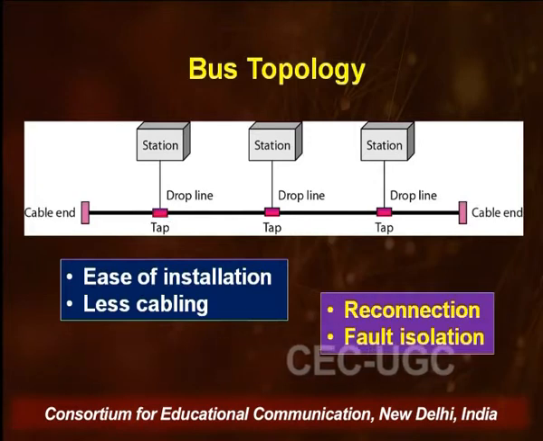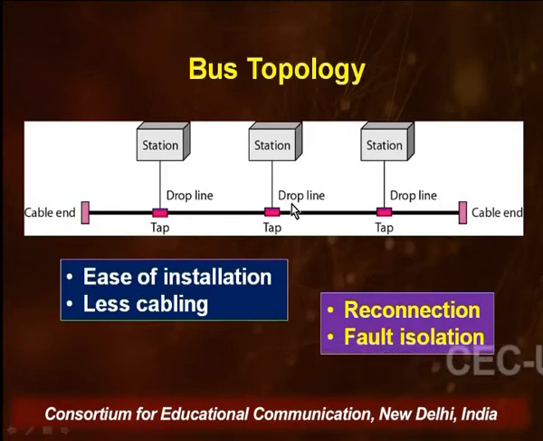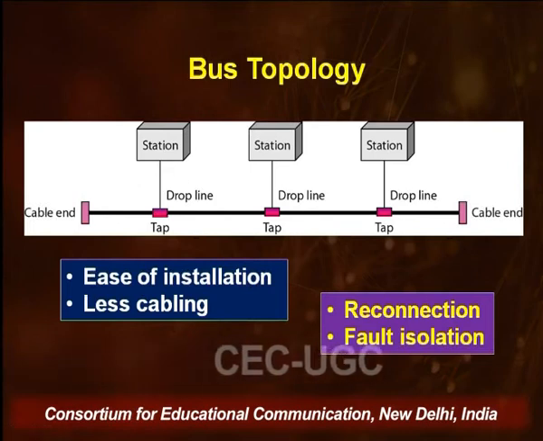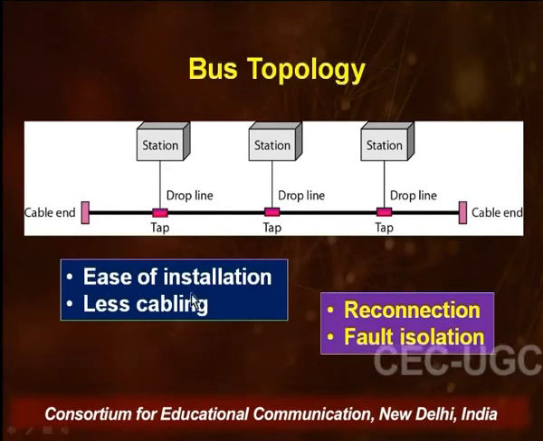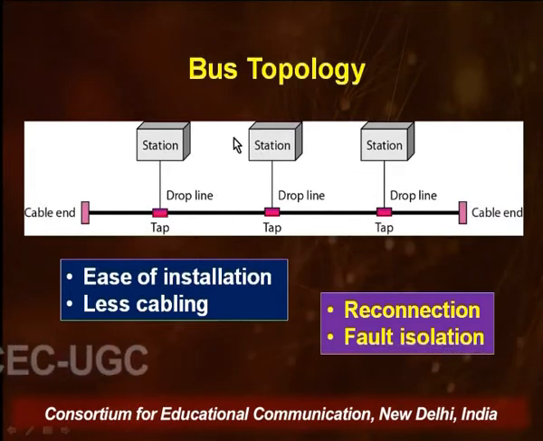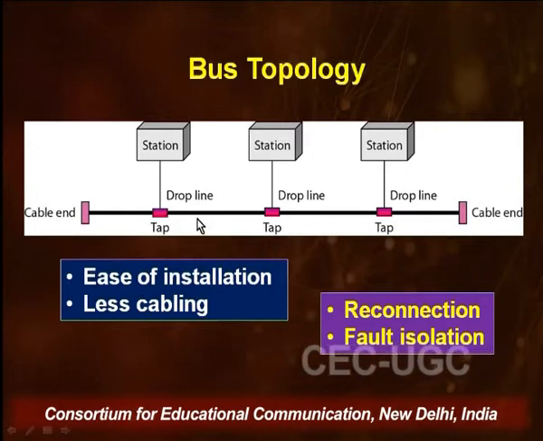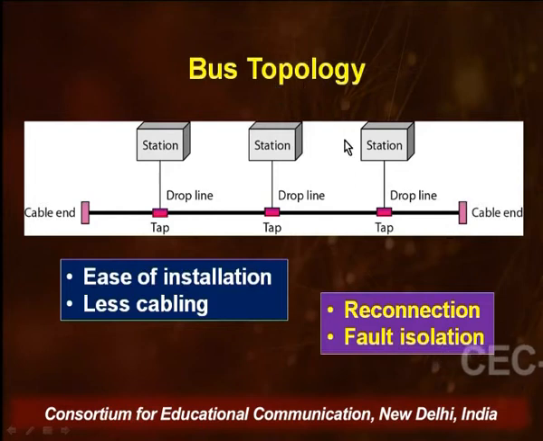What is a main issue is reconnection. When you install a bus topology network, it is best at installation. The optimum data transfer speeds and minimum delays happen when you design it as you had envisaged and planned it.